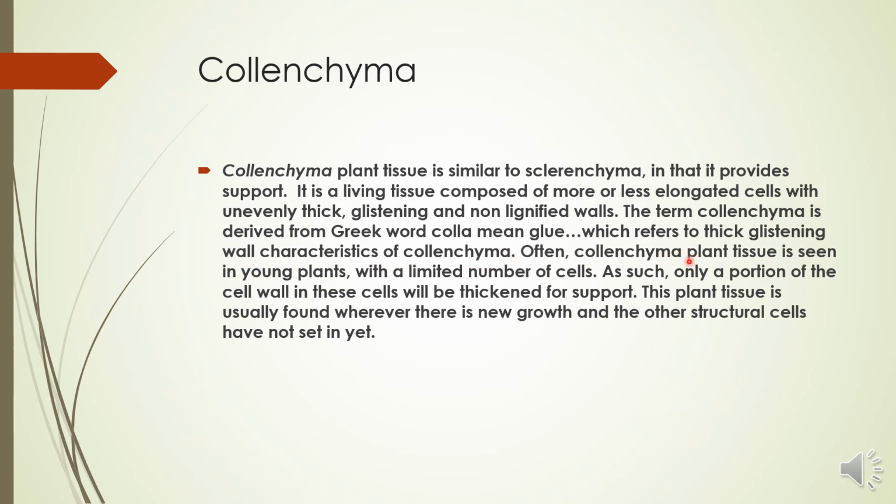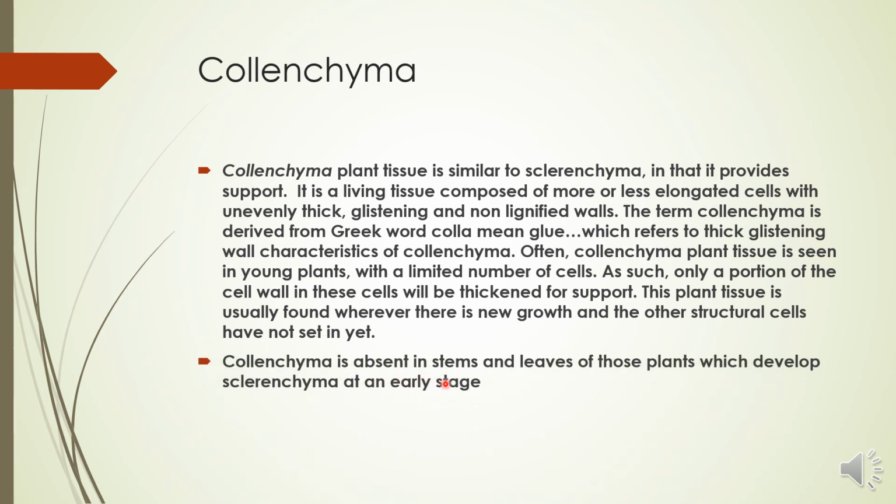Often collenchyma plant tissue is seen in young plants with a limited number of cells. As such, only a portion of the cell wall in these cells will be thickened for support. This plant tissue is usually found wherever there is new growth and the other structural cells have not set in yet. Okay, collenchyma is basically present in young growing plant organs. It provides support to the young growing plant tissues.